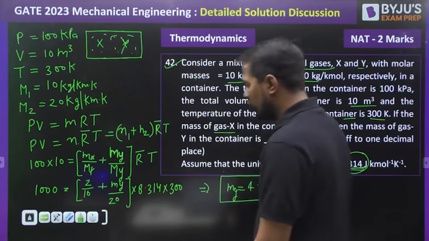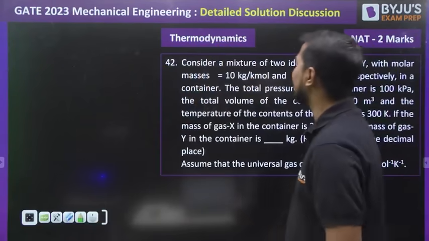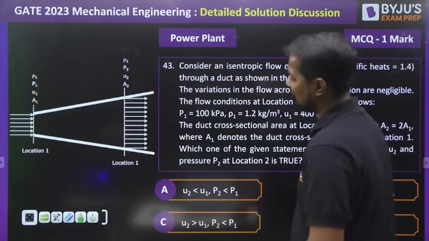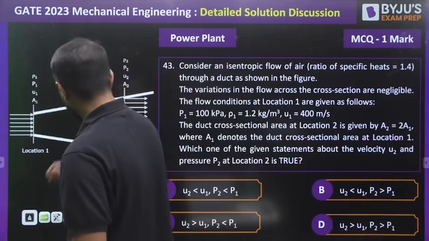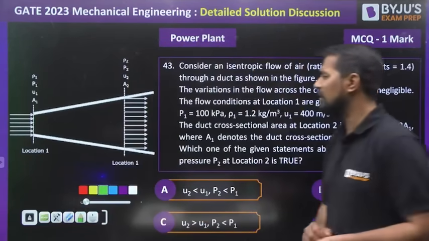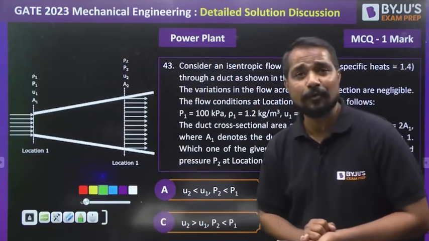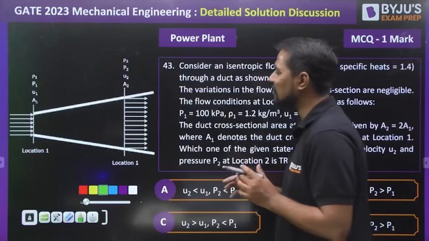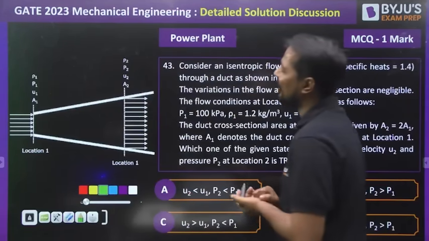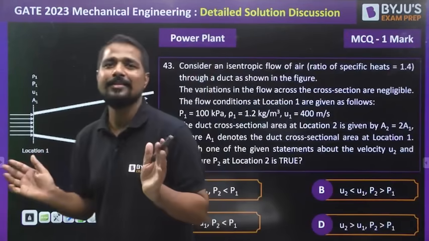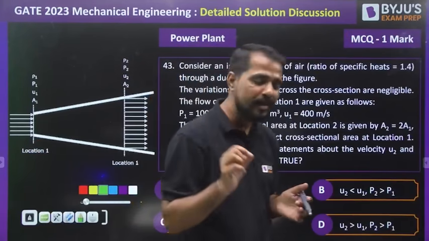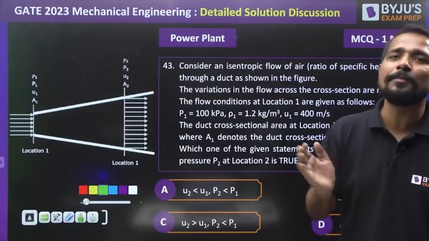After that, let's move forward and discuss the next question of thermodynamics. It is a question of power plant, compressible flow, and in this question most of the students are confused. Few have selected the wrong answer, that this is a diverging cross-section area, so as the area increases, velocity decreases. We generally study it like this in fluid mechanics, but this topic is purely related to compressible flow.